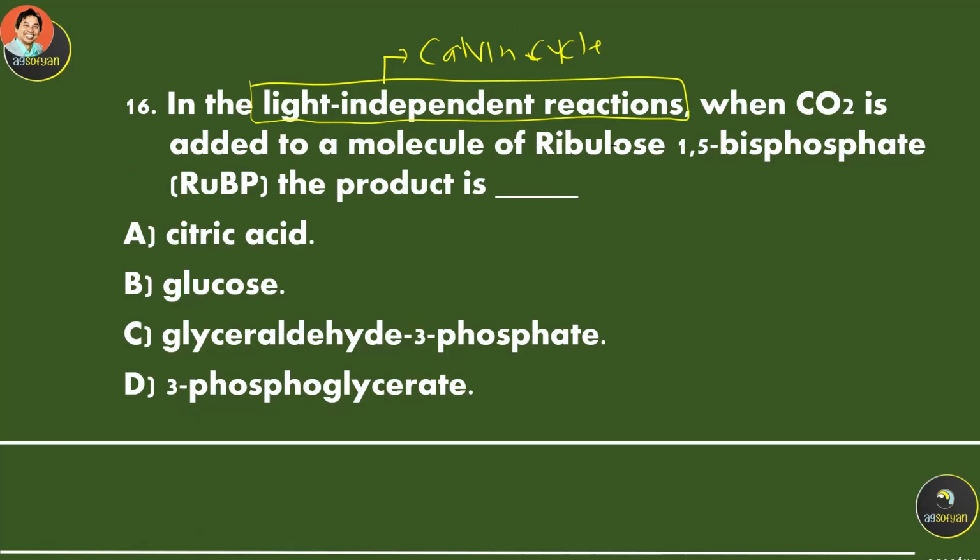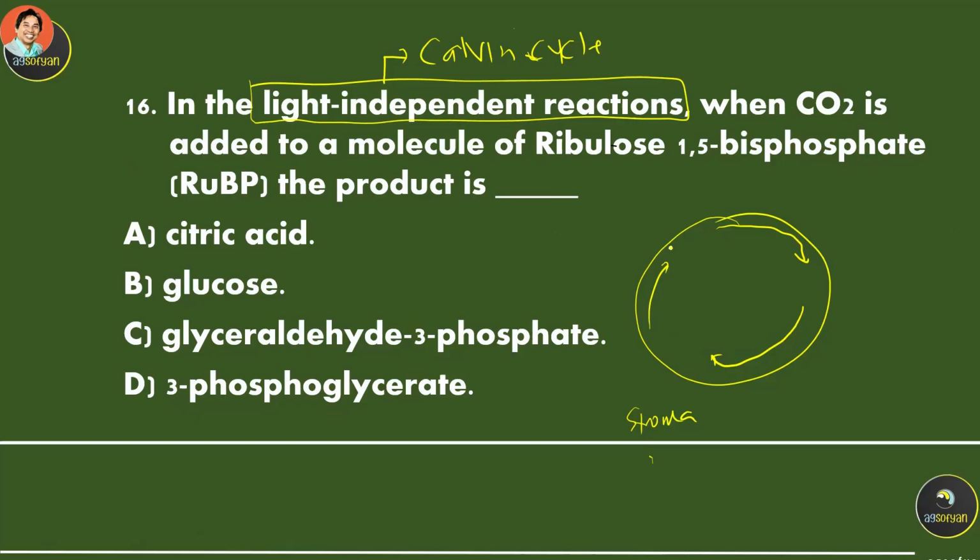When carbon dioxide is added to a molecule of ribulose 1,5 biphosphate or RuBP, the product is, okay, so this is Calvin cycle, which is happening in the stroma, okay, stroma of the chloroplast. Okay, this is basically a cycle going this way.